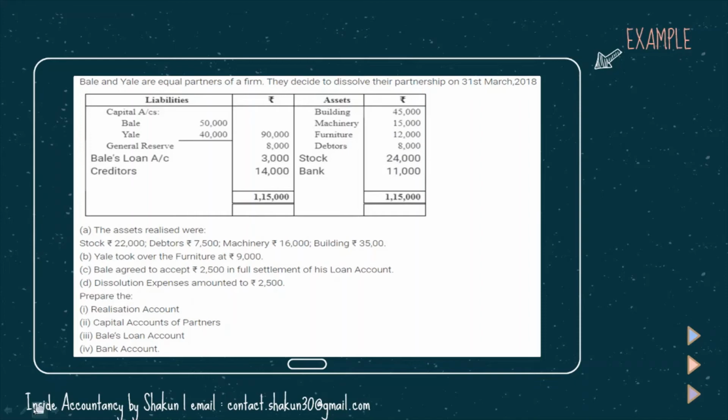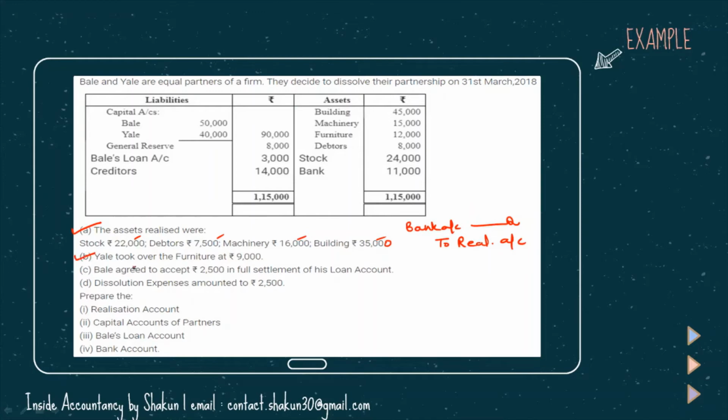Okay, so now let's talk about the adjustments which are given in the question. The first adjustment is the assets realized were stock 22,000, debtors 7,500, machinery 16,000, building 3,500. So now in 35,000. So now instead of passing separate entries for all these assets, I will pass one common entry, that is bank, since bank was given in the balance sheet. So bank account DR to realization account, being the assets realized. I will add all the amounts together and show it as one entry. And this entry will be shown on the credit side in the realization account. We'll do two entries together.